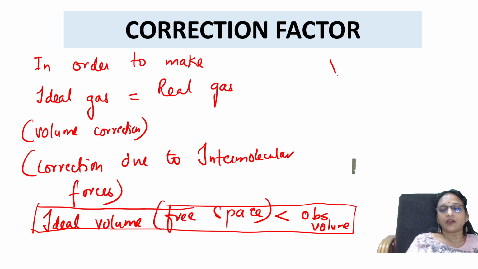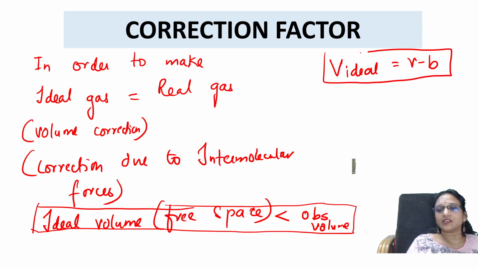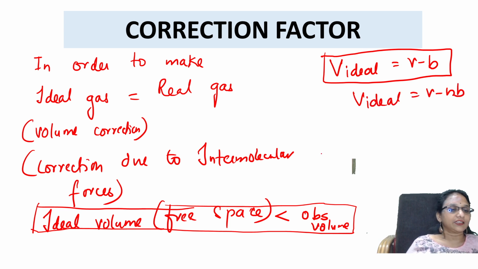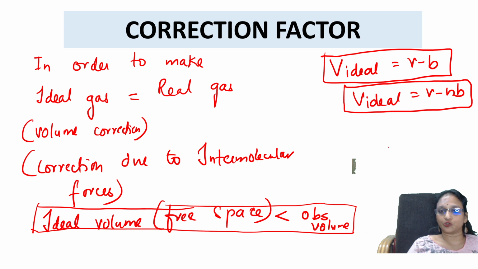So V ideal is equal to V minus B. The ideal volume left is less than the original volume. This is what is said for the volume correction. So for n moles, V ideal is equal to V minus nb. This is the formula for correction of volume.